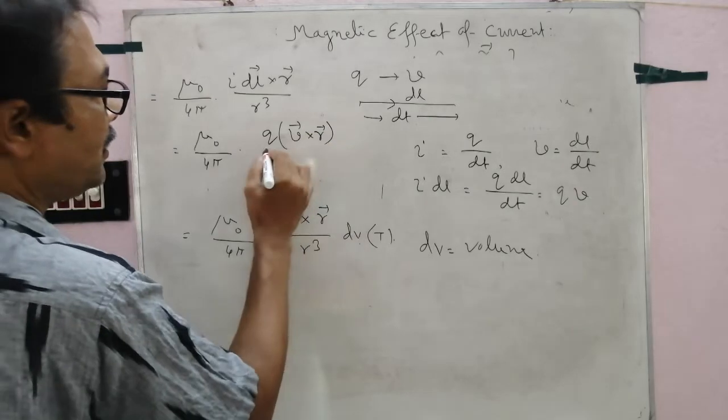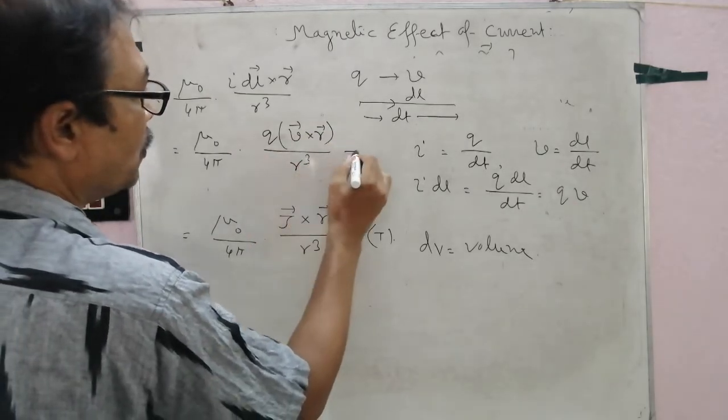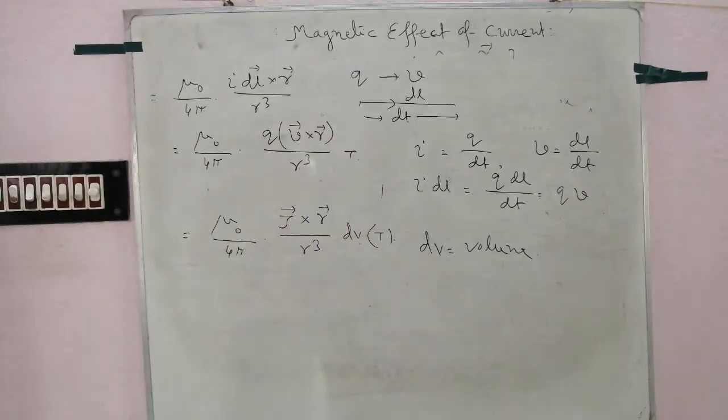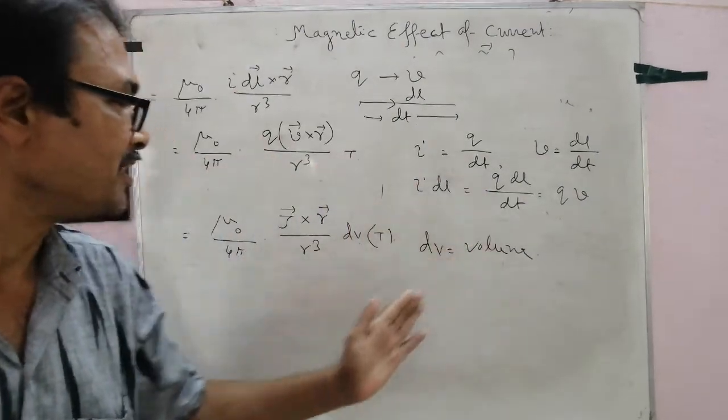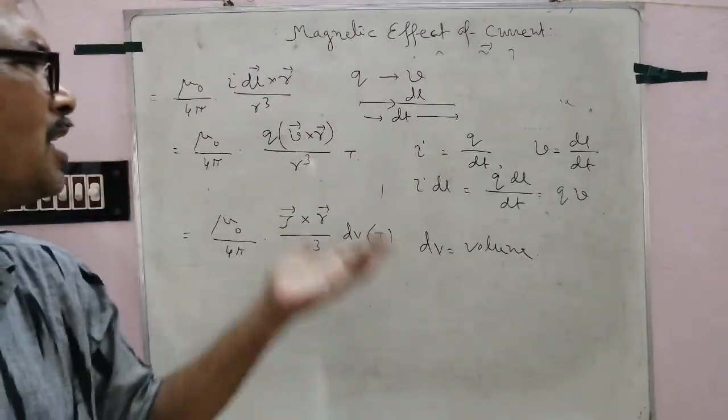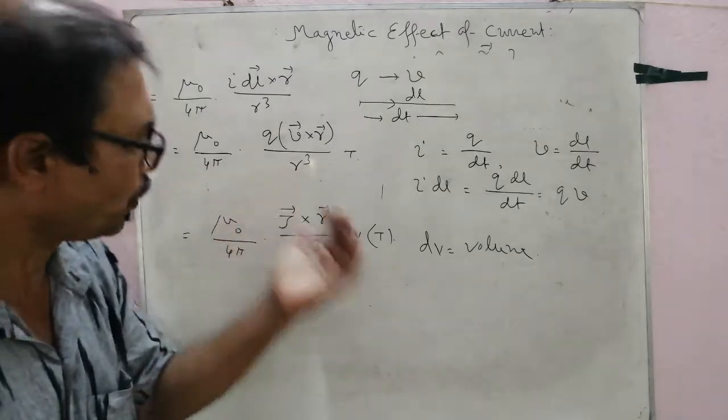Q is a scalar quantity. Of course, this is the form for the moving charge. Clear? This type of question may come as an MCQ or short question.